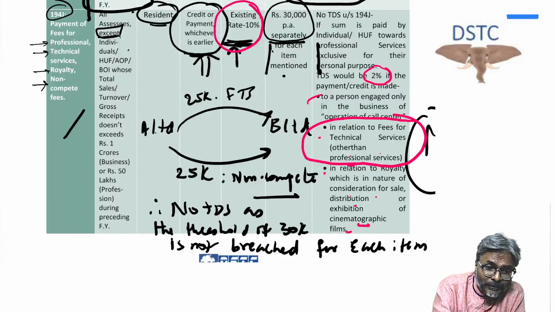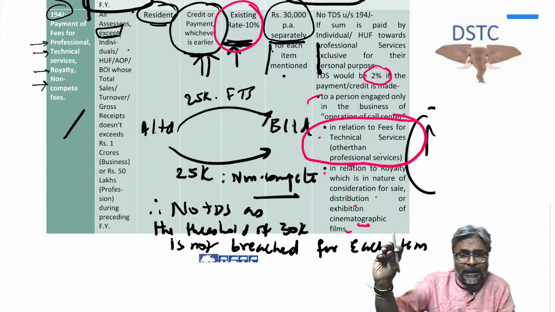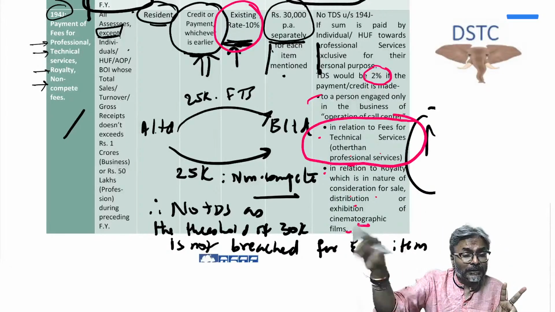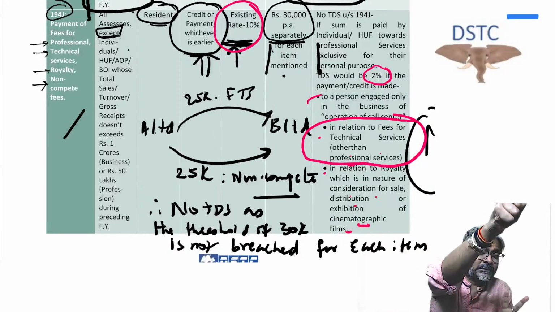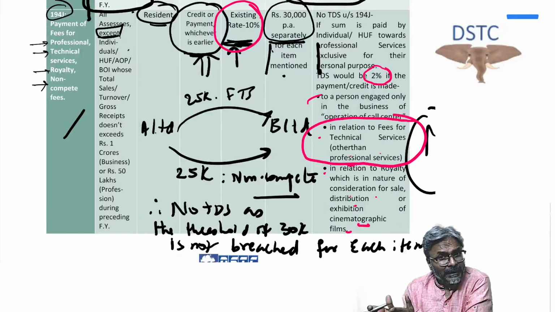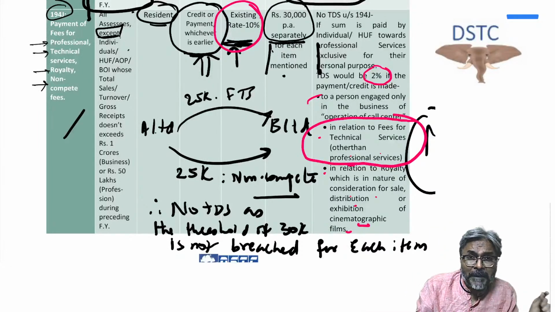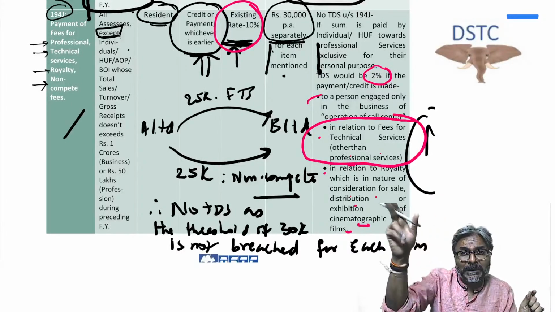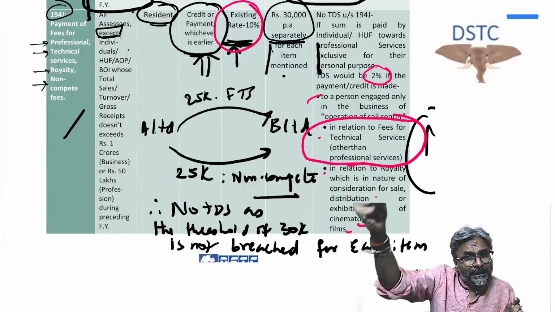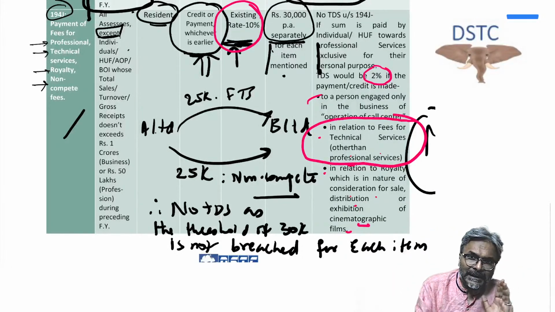Please compare this. Suppose a company is making two payments to a particular firm. One payment is royalty of 25,000, another payment is towards professional fees of 25,000. Two payments are made, so in totality it is 50,000. But for each category of payment the limit of 30,000 has to be considered, and since in each category the limit of 30,000 is not exceeded, that's the reason why there is no TDS under 194J. Is that clear to all of you?